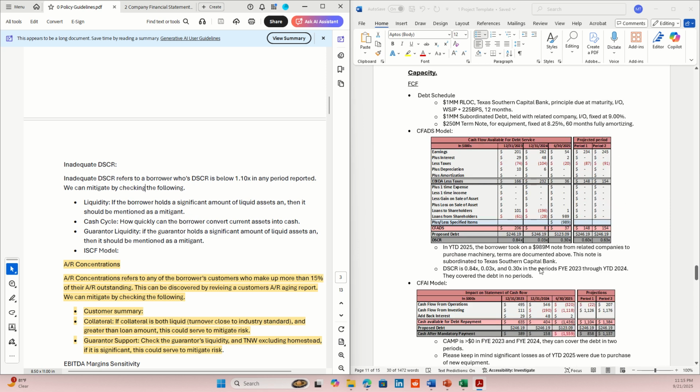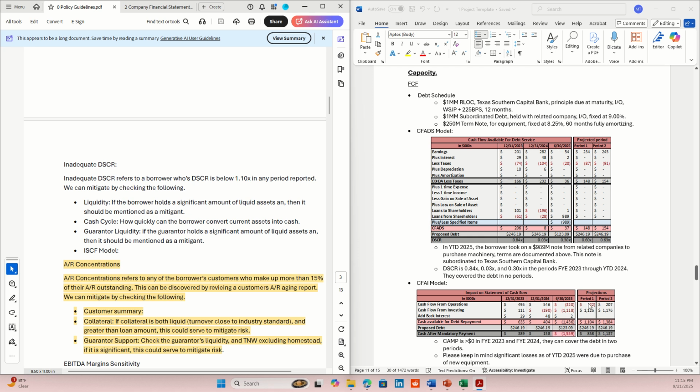As we can see, my customer reports a debt service coverage ratio of less than 1.10x in all of the periods. Remember, these are just projected periods. These are projections. So I don't want y'all to put too much mind toward the projections. Don't even look at those really, unless you want to see what it looks like your customer can do in the future. But the projections, that's more so just so we can get an idea of what the company can do in the future.